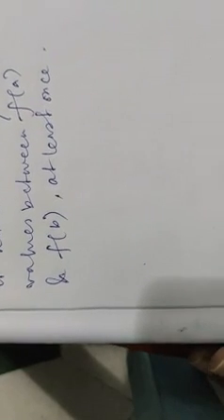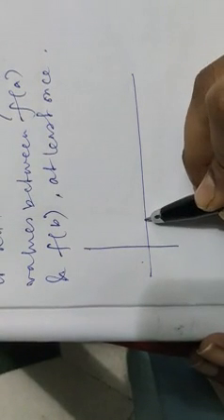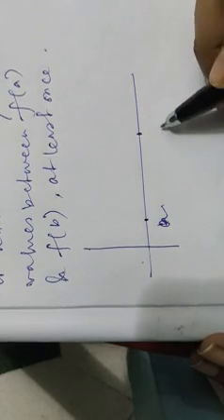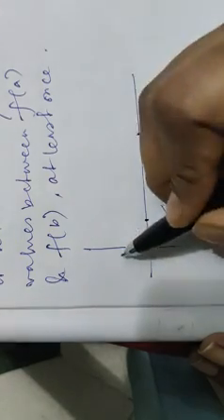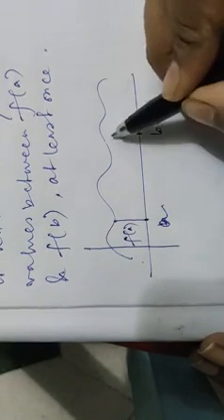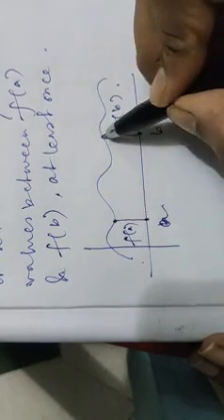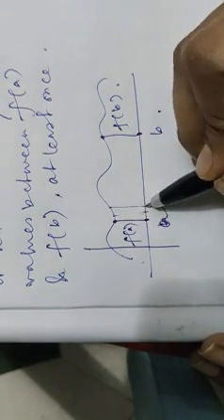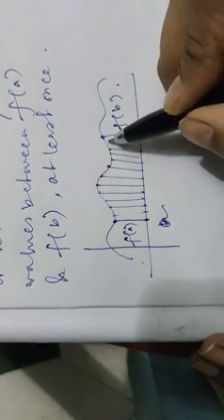Now if we want to check it graphically, what does it mean? Suppose this is the point A and this is the point B. Now f(a) and f(b) are different. That means the graph is like this. So this is our f(a) and this is our f(b). They are different points, this one and this one. That means f will take each value between f(a) and f(b) at least once, like this. This is obvious from the graph.